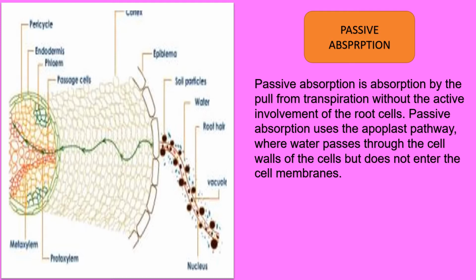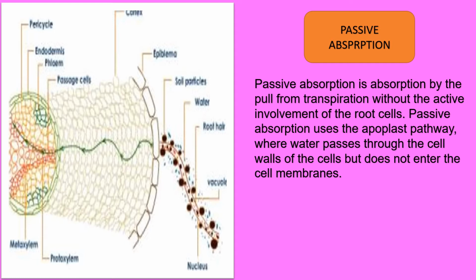Passive absorption uses the apoplast pathway, where water passes through the cell walls of the cells but doesn't enter the cell membrane. You can see it clearly, it has been shown in the diagram. So you can say that passive absorption is that process during which the root cells remain inactive or passive, and there is no need for the expense of energy for the absorption process.